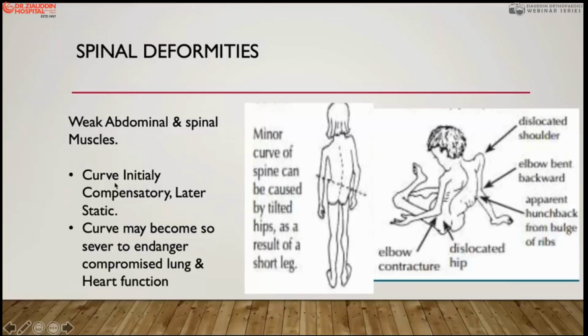But if this curve continues with time, it becomes a static curvature, and this usually endangers the compromised lungs. It may compromise the heart function as well. So it produces a severe deformity, usually when all four limbs are involved and there is spinal muscle and abdominal muscle involvement. It produces a very severe deformity which may range from scoliosis to kyphoscoliosis with contracture of the hip joint and the knee joint, and usually these children become bound to the wheelchair.